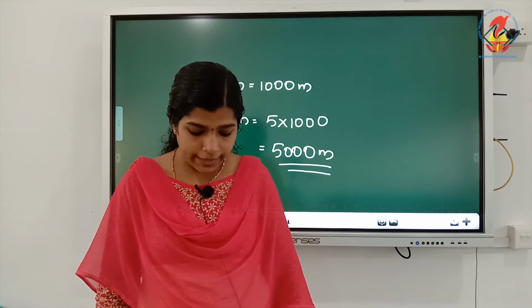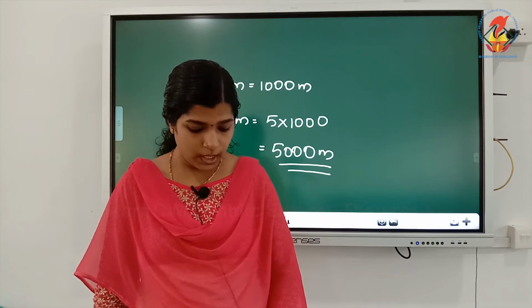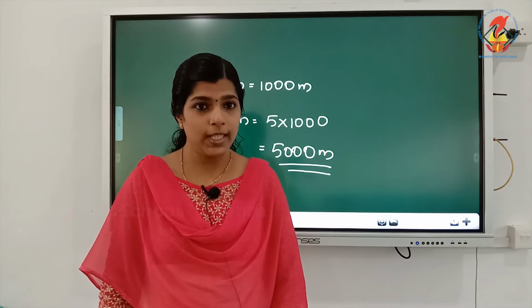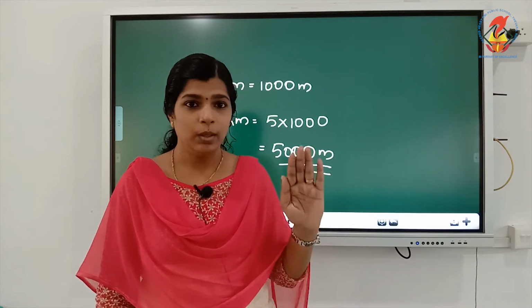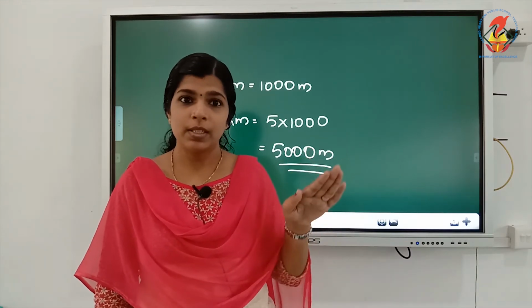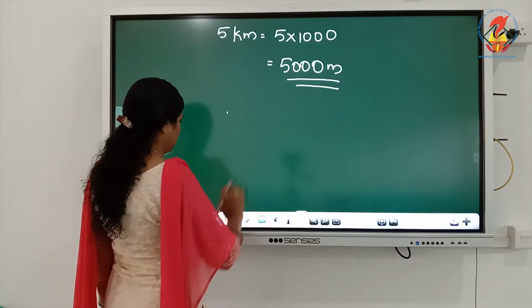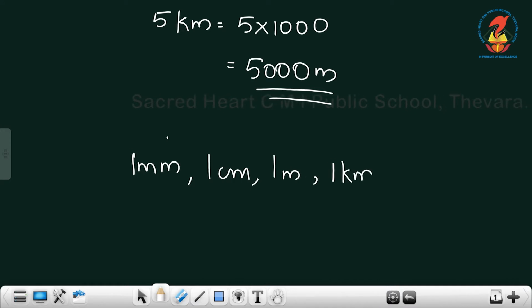Now, arrange the following lengths in their increasing magnitude. The question is 1 meter, 1 centimeter, 1 kilometer and 1 millimeter. How will you arrange these four in increasing order? The lowest one is the millimeter, next comes the centimeter, next the meter, next the kilometer. So it's 1 millimeter, 1 centimeter, 1 meter, 1 kilometer.